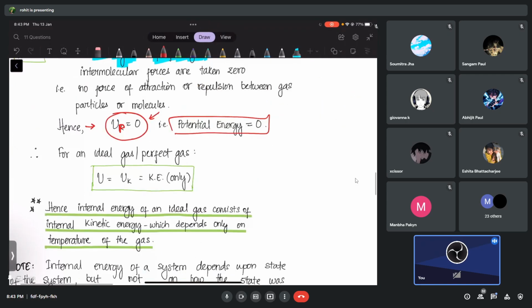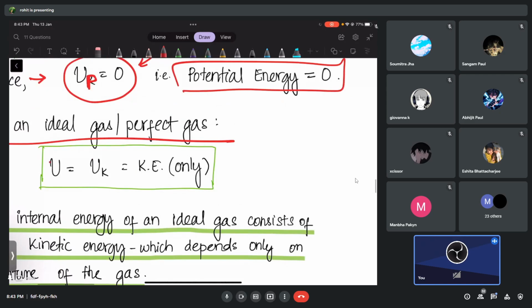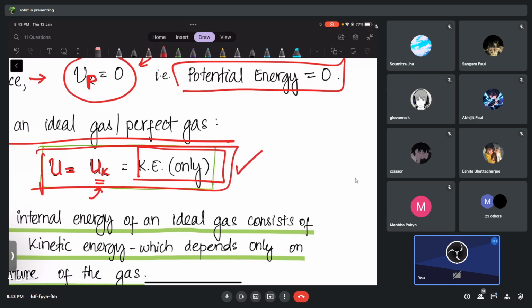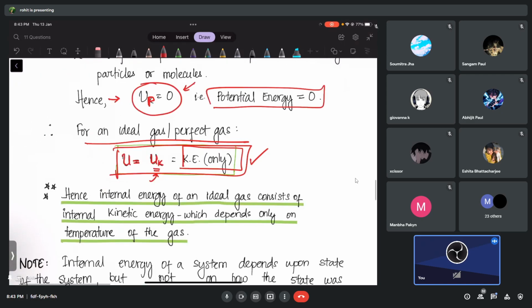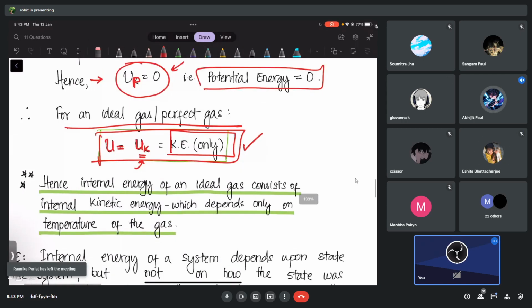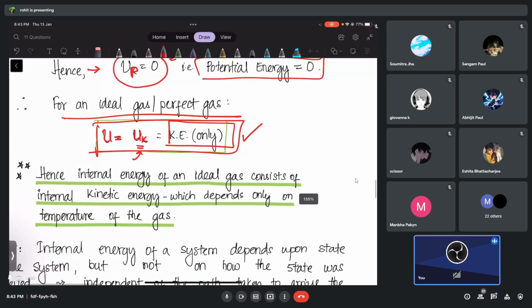That means for an ideal gas, the internal energy is nothing but equal to what energy, guys? Only kinetic energy. Okay, no need to talk about potential energy. I think this part is clear. Is it okay? Yes, sir. Now check, are all of you clear with whatever I'm doing today? I'm sure. Okay.